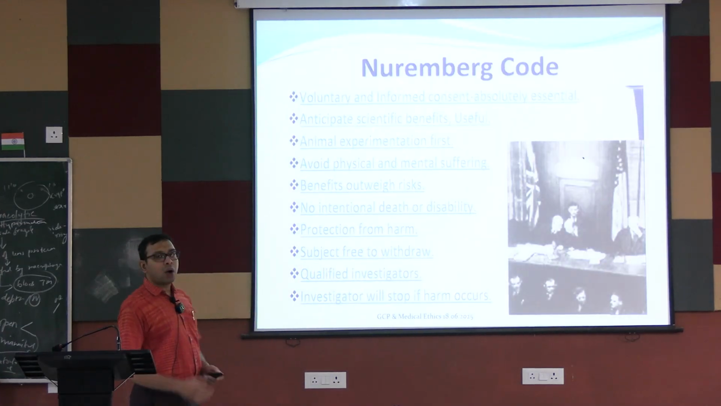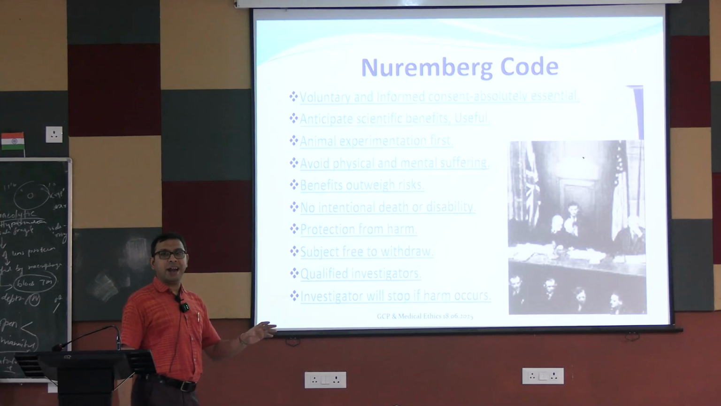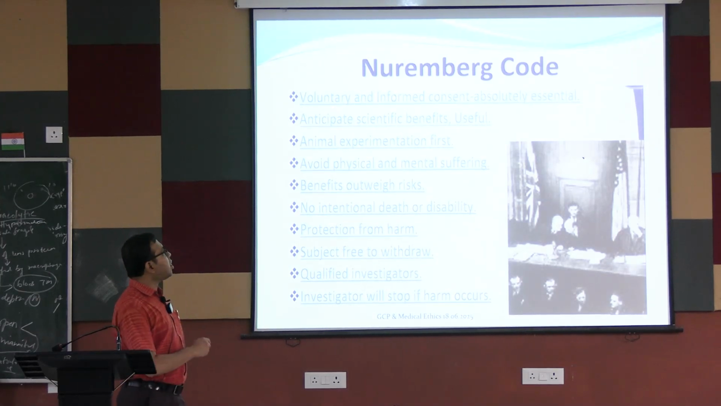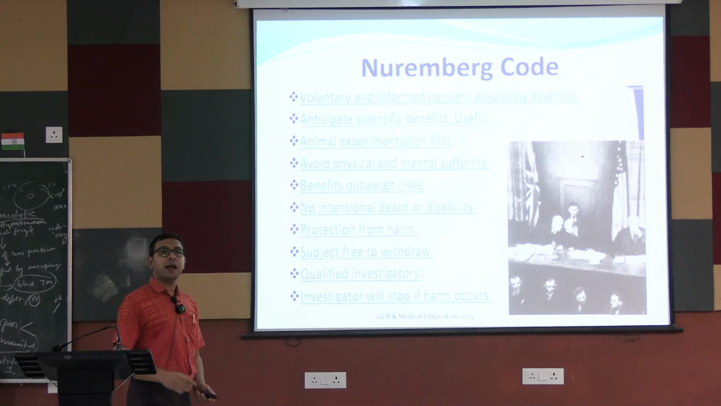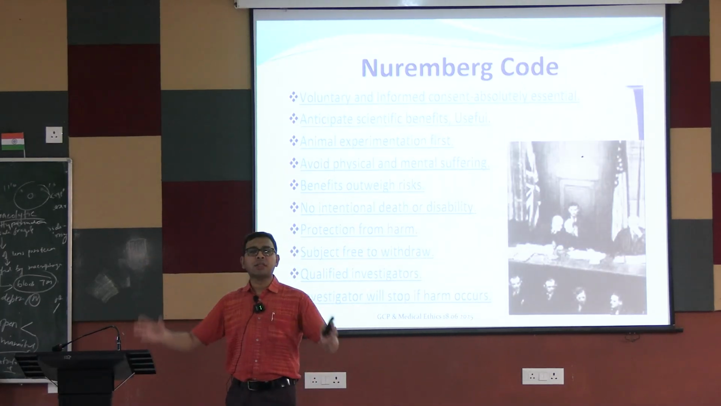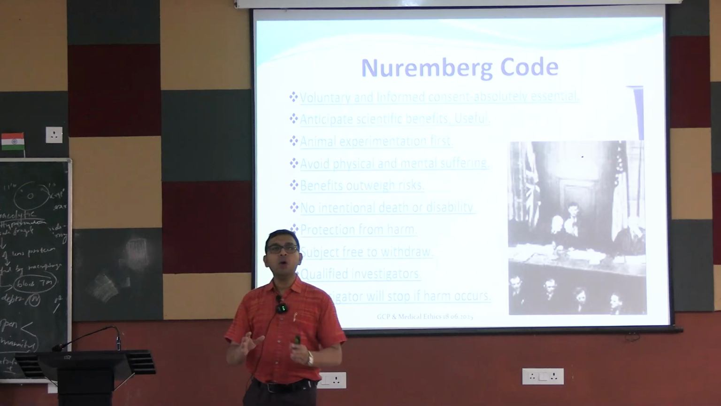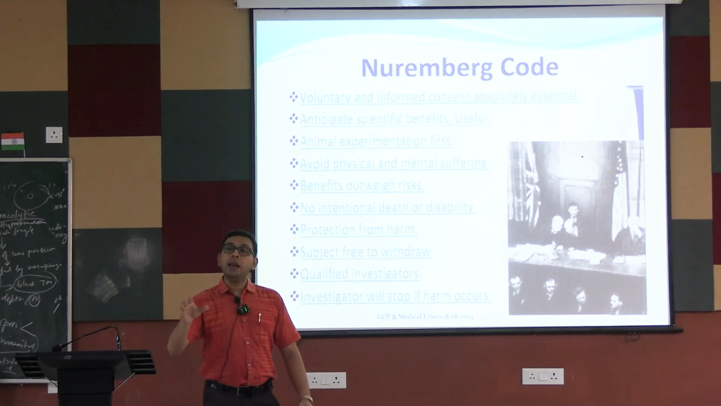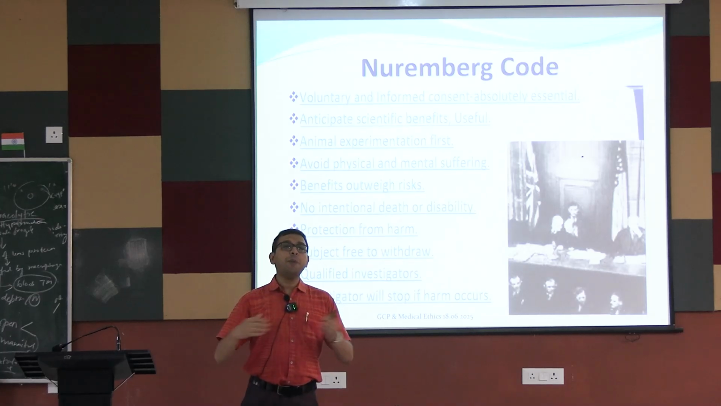So this is the Nuremberg Code. Still now, this is the main tenet of the clinical trial, that is voluntary and informed consent. Anticipate scientific benefit, that is, previously we have to do some preclinical studies, some other studies, statistical analysis to see whether this is medically beneficial or not. So previously Nazi doctors did anything hypothetically.